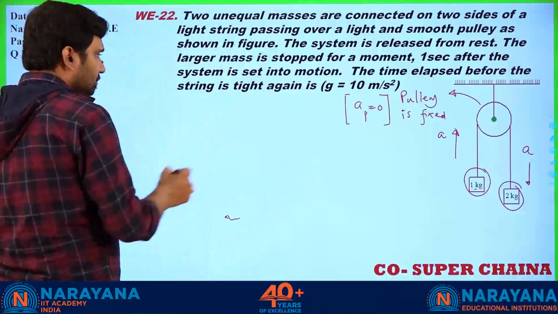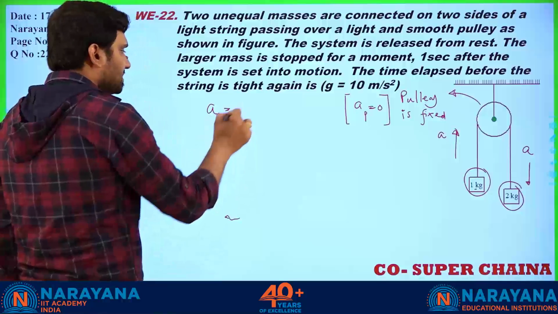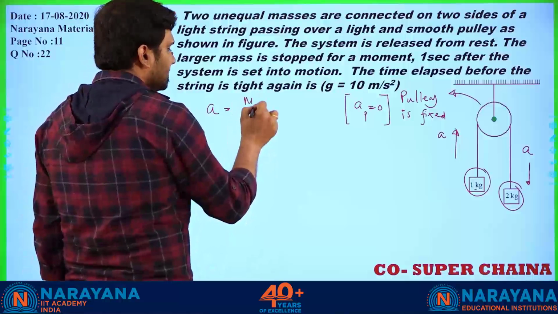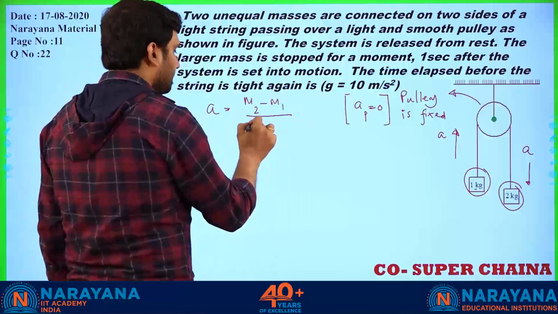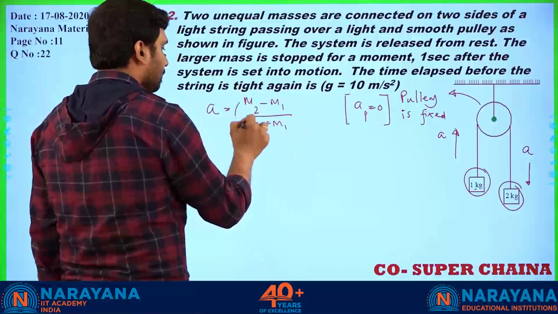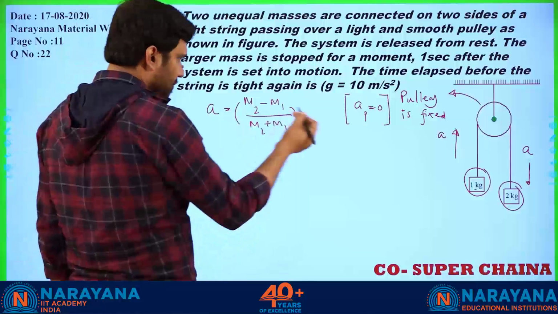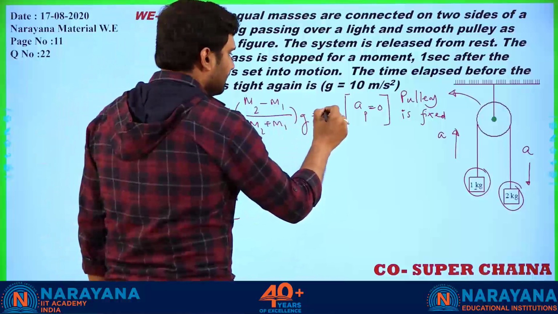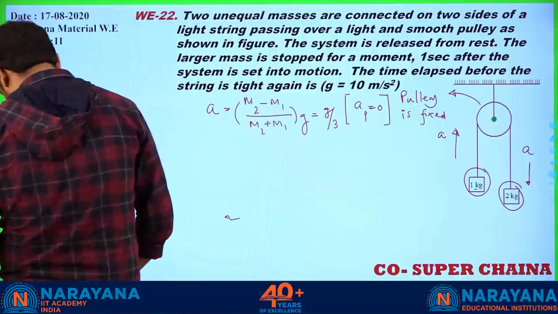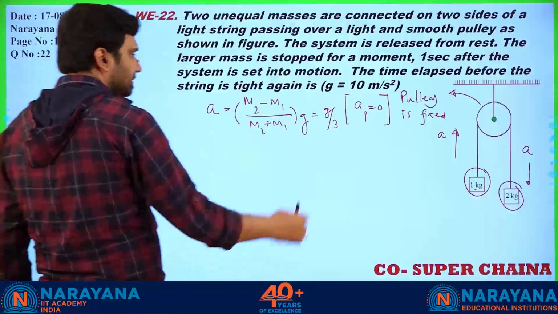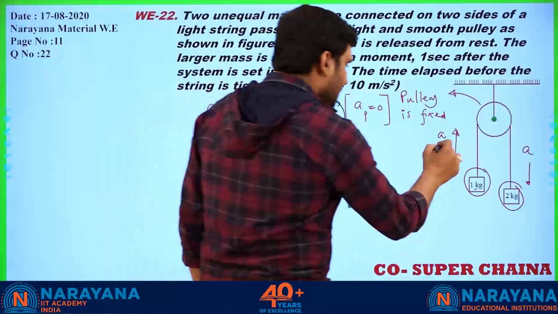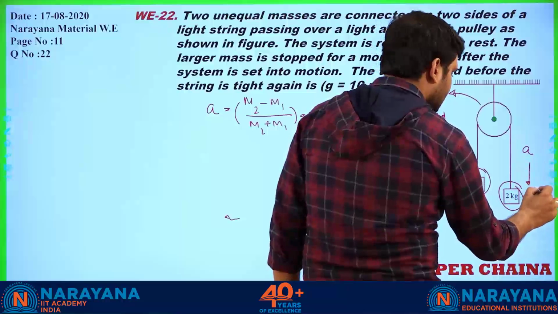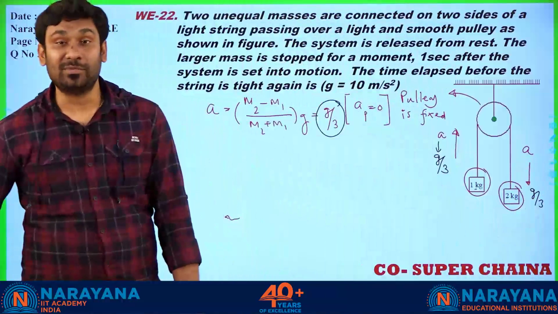So what is the acceleration value? We all know in simple pulley setup, these are also referred to as Atwood machine, right? So in Atwood machine, this is (m2 minus m1) divided by (m2 plus m1) into g. If we just substitute the value, this is (2 minus 1) divided by (2 plus 1), so 1 by 3, so it becomes g by 3, all right. So what we are observing here is that initial acceleration is g by 3. So this is moving up with g by 3. This is also coming down with g by 3. That's okay. No problem. Fair enough.